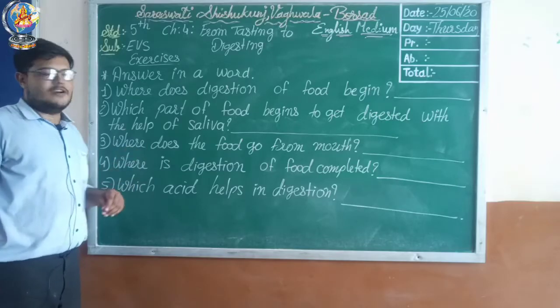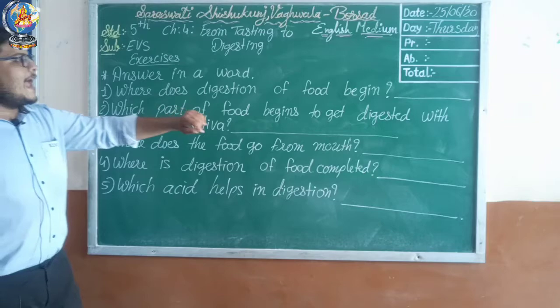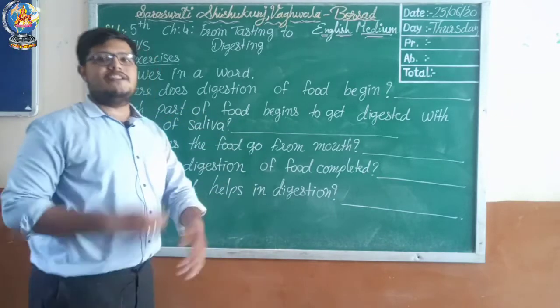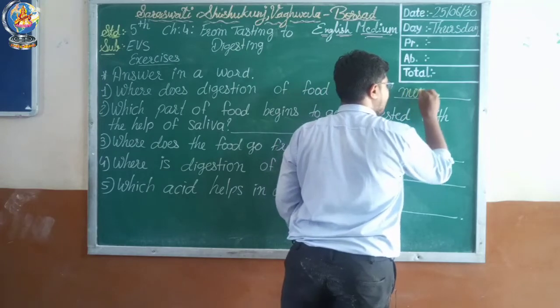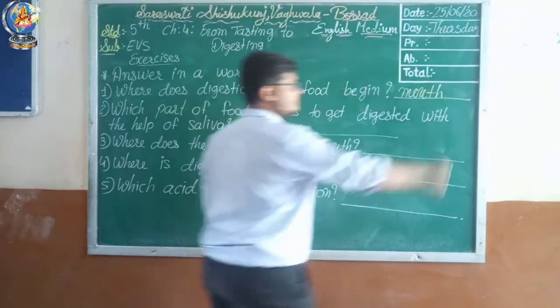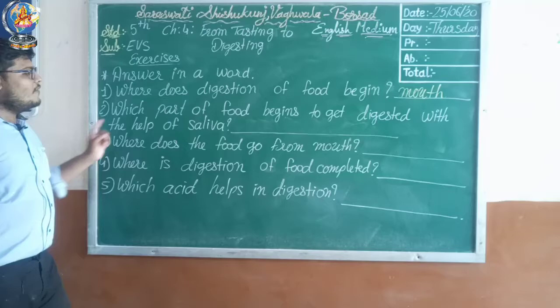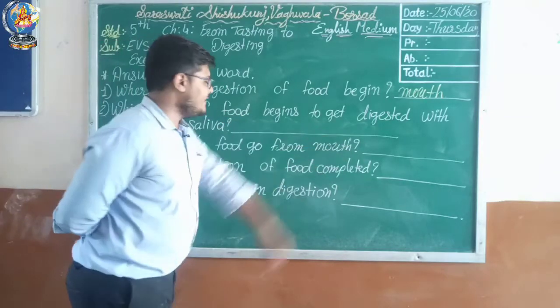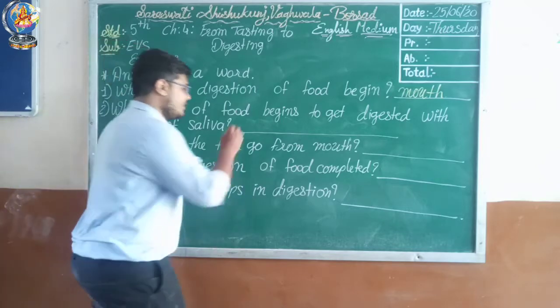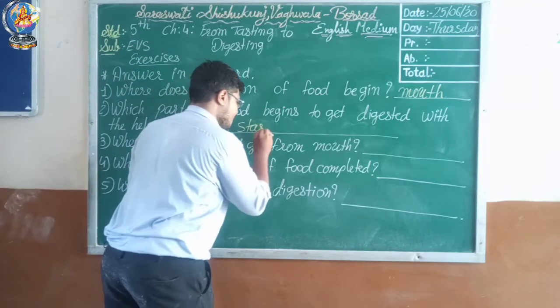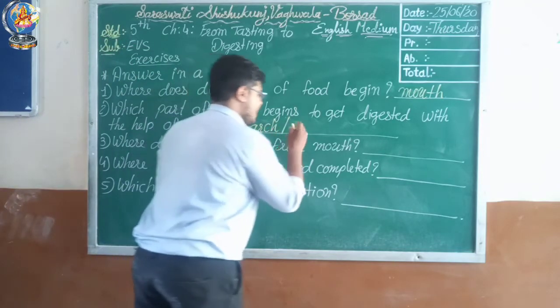Let's say the answer in a word. First one, where does digestion of food begin? So as we have discussed many times, digestion of food begins in the mouth. Let's see the second one, which part of food begins to get digested with the help of saliva? So there is starch, and also you can write carbohydrate.